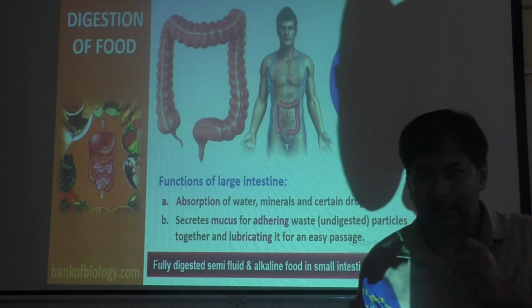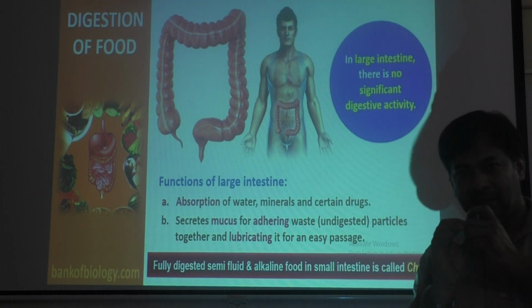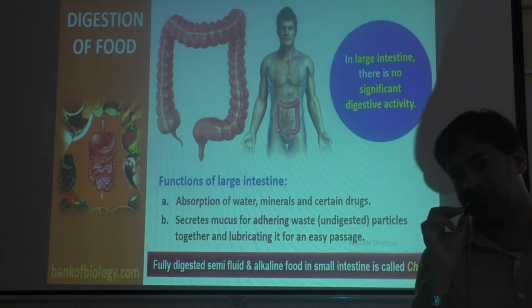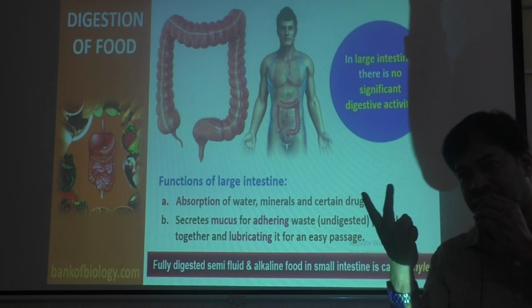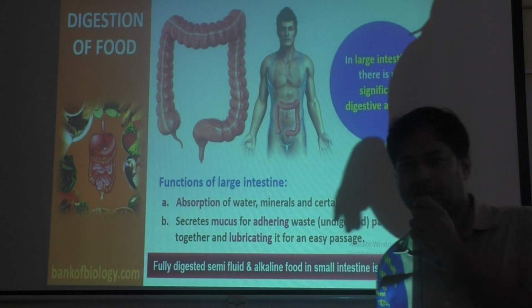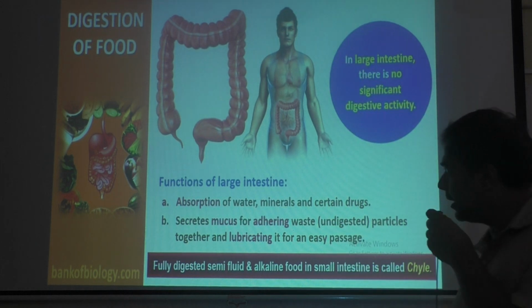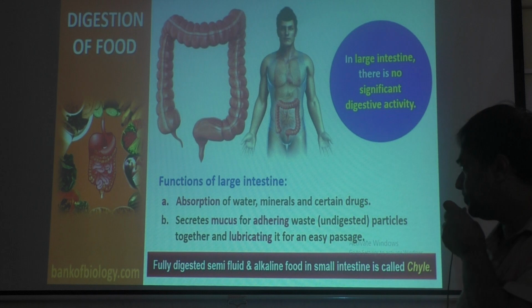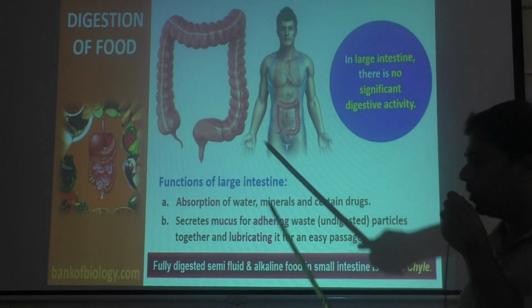Food is digested and absorbed in the small intestine. Now the undigested waste, what is that? That is what you call excreta. Still it contains some useful materials. When it goes to the large intestine, then again some absorption happens. That is absorption of water.